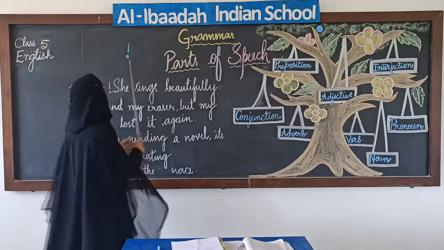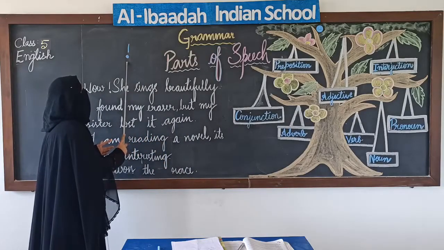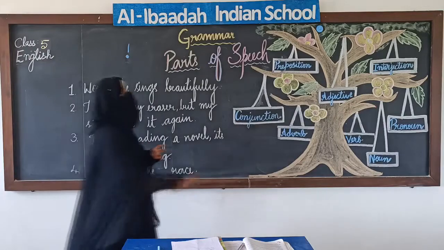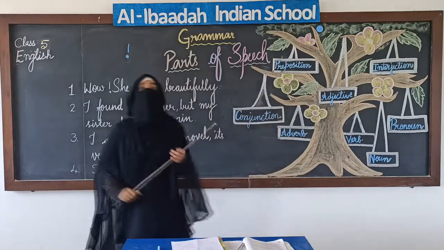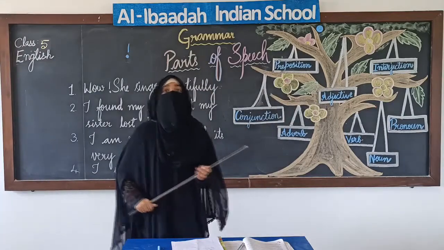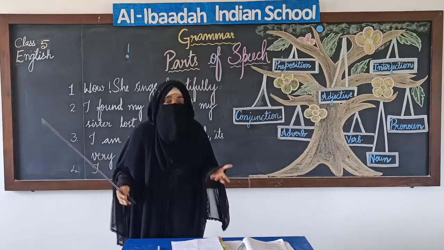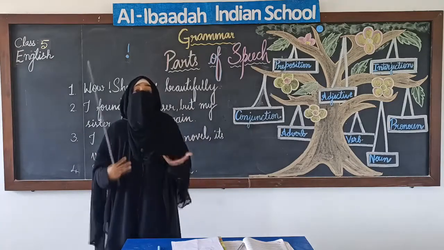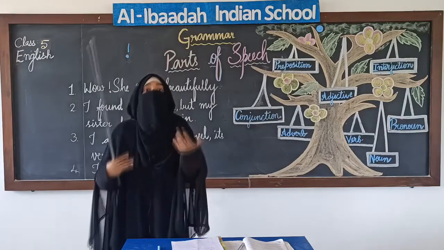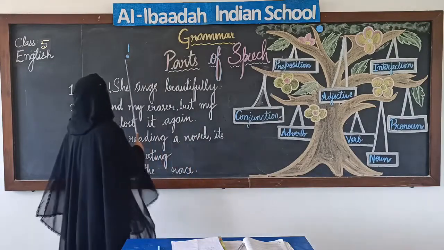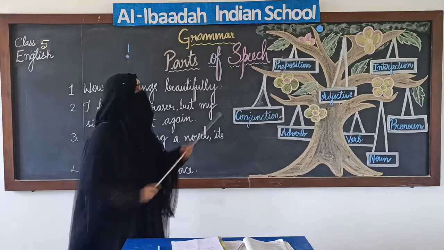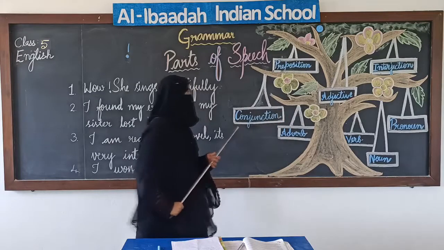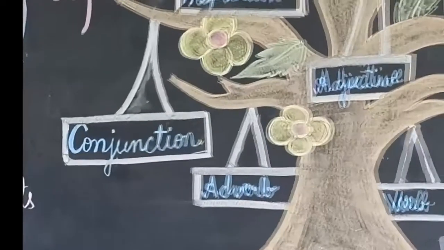So the mark or the sign which you use here gives it the form of interjection. This we most commonly use when we are surprised while looking at something, or when we express our feelings, we use the exclamation mark. So this is interjection. Next we'll go to conjunction.